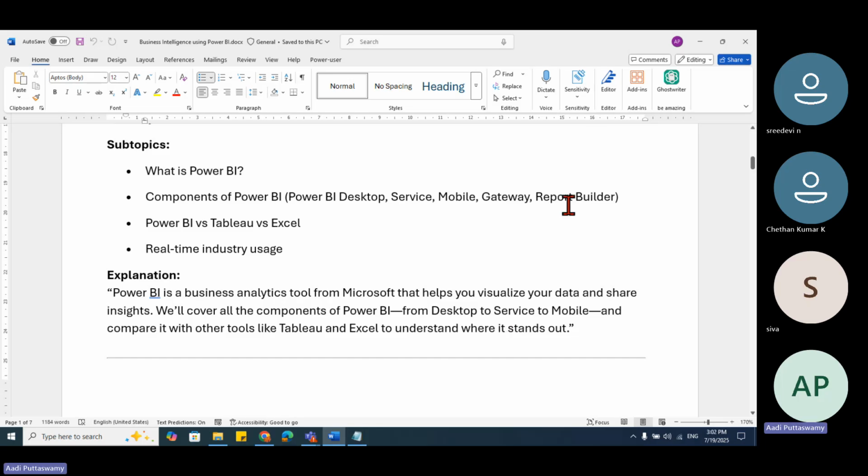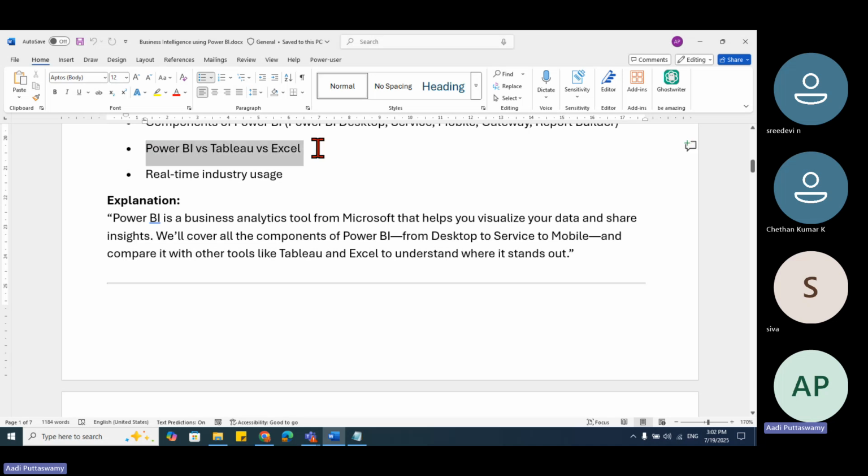Likewise, we have other components also in that. Report builder is also one. Report builder means we can build the reports, some hard copies if you want to take or something. We can create some reports like that. So these are some of the components. And anyway, we all know the difference between these things.